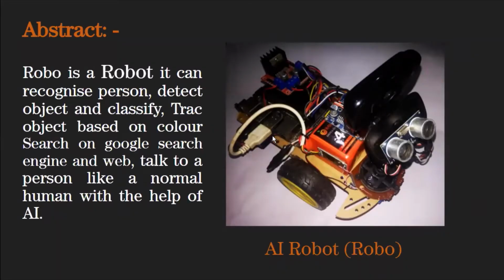Robo is a robot. It can move automatically and follow user commands, recognize a person, detect, classify and track an object based on color, search on the Google search engine like Google Assistant, and talk to a person like a normal human with the help of AI.